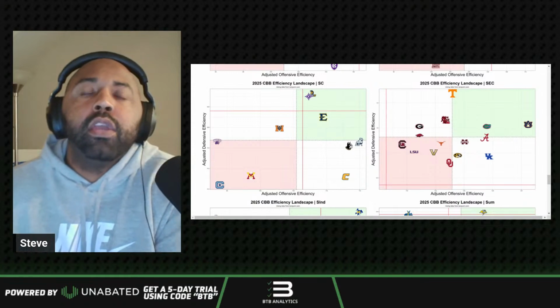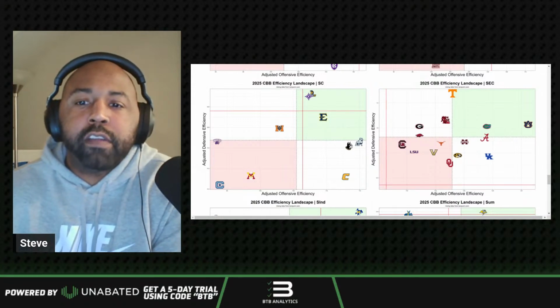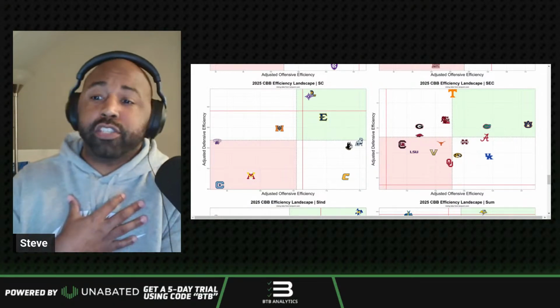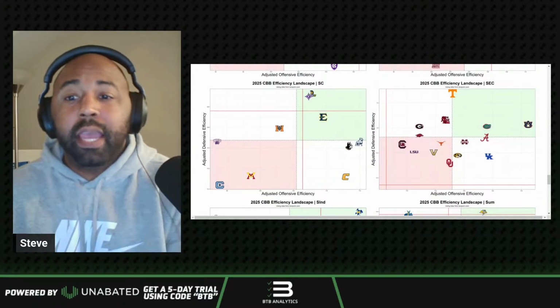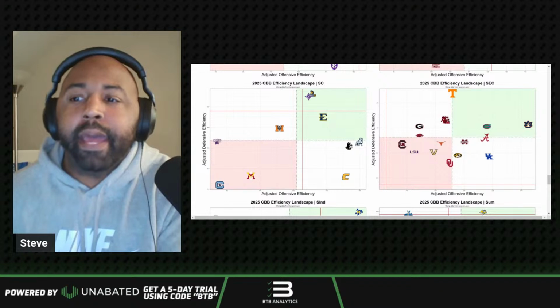Again, we don't have the model running just yet for college basketball. So these are all just my predictions. These aren't anything else beyond using KenPom and some other advanced metrics and making my own guess. But that's kind of where I'm at.